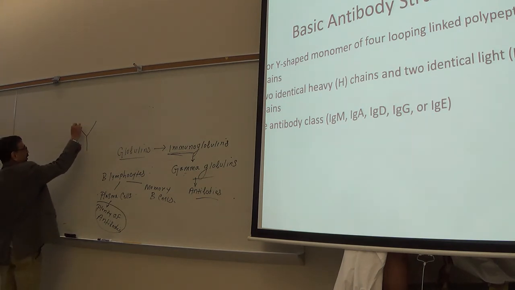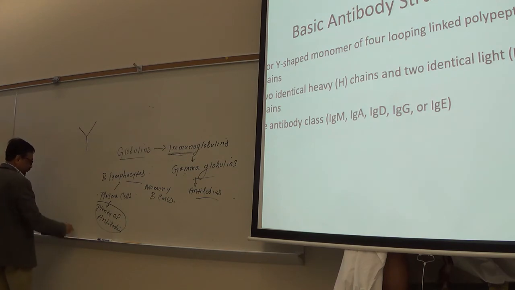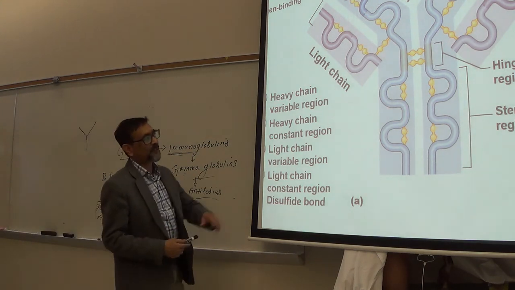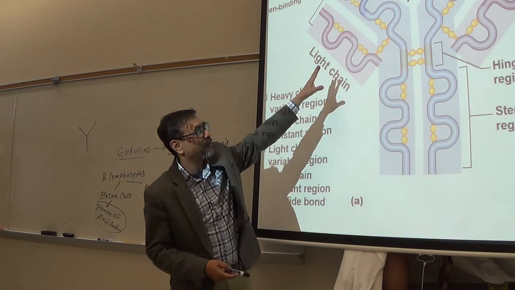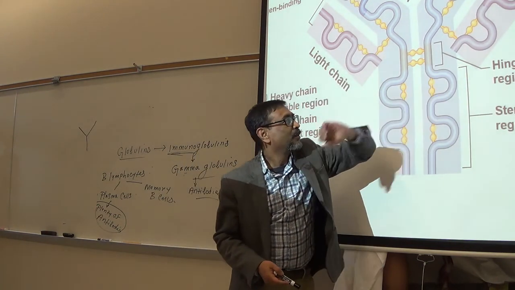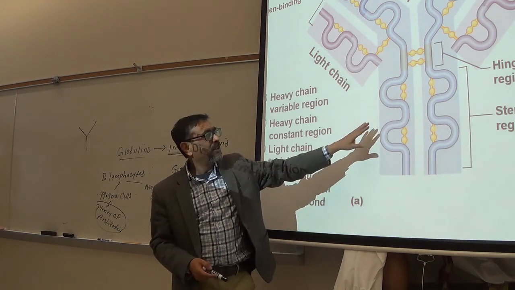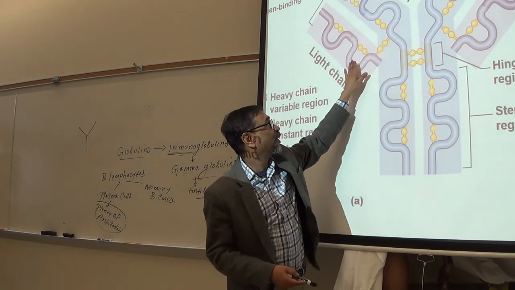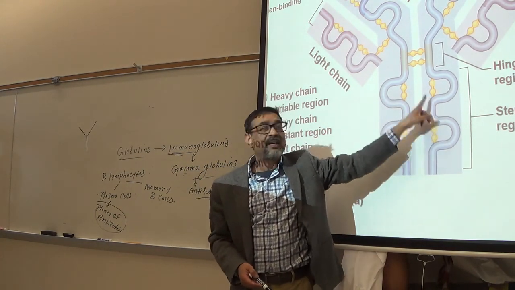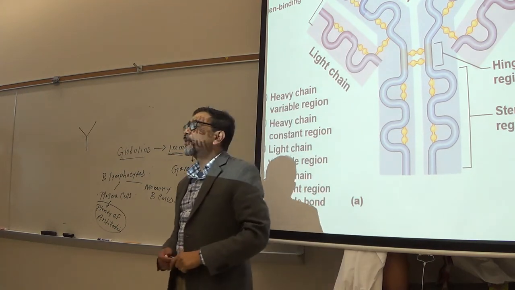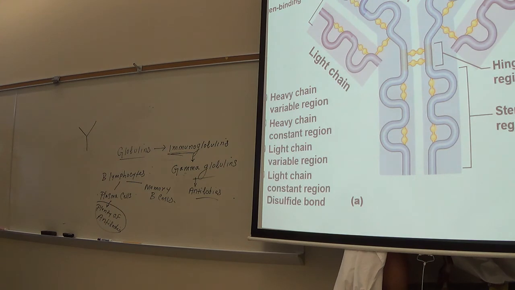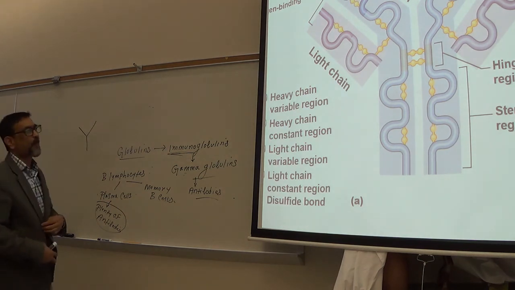And each antibody, if you see the structure, has 4 chains. So this is an antibody, right? It looks like a Y. How many chains does it have? 4 chains, right? These 2 are bigger, right? And these 2 are what? Smaller. So these 2 are called heavy chains and these 2 are called light chains. Makes sense, right? So 2 heavy chains and 2 light chains.